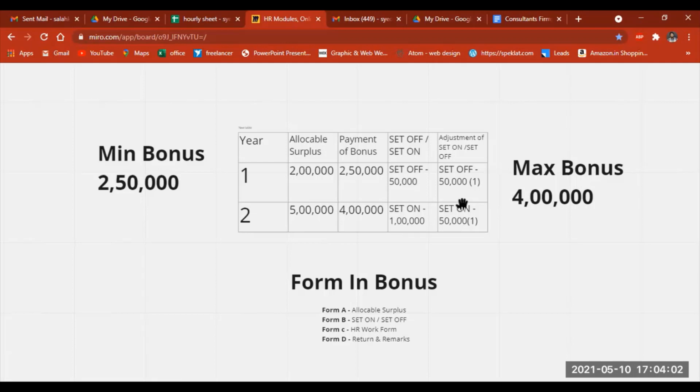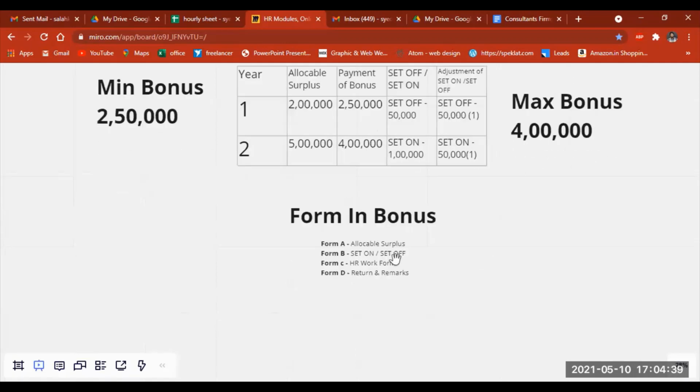What you have to do is this: set off is basically what the company pays out of available surplus. So the company can take that 50,000 from the set on. They have the surplus of money, so they take the 50,000 from the surplus. The remaining 50,000 is still kept in the set on. So this is the way that set on and set off work. This thing really takes some time to understand. Please watch my video again to get a better understanding of this.